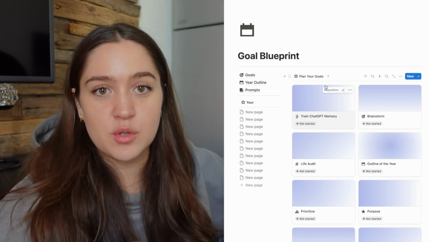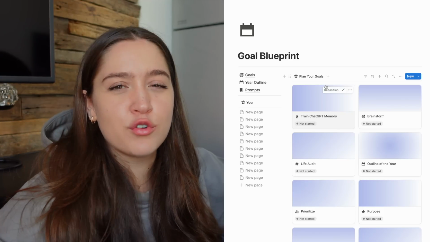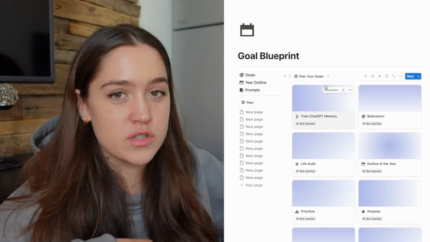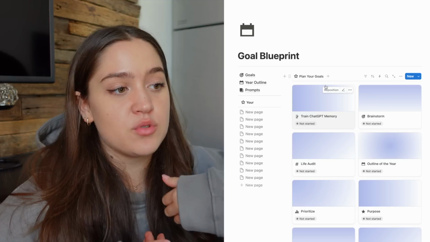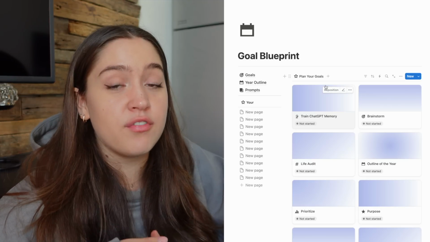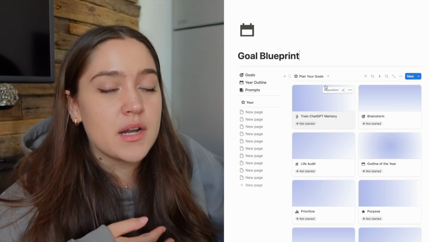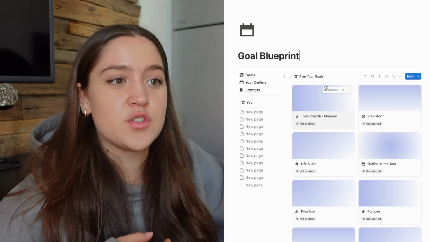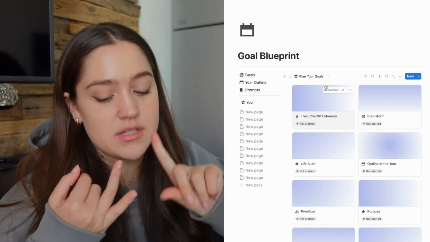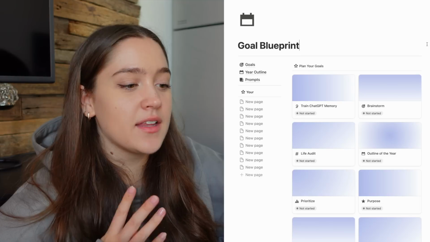This page is very simple because this is not a page that you're meant to refer back to that often once you plan out your goals. So what I'm going to be doing personally is I'm using this page to figure out what my goals are, but then I'm using my 12-week years page to actually plan out those goals and track the habits and track the tasks and do all of that. And yeah, let's just get into it.